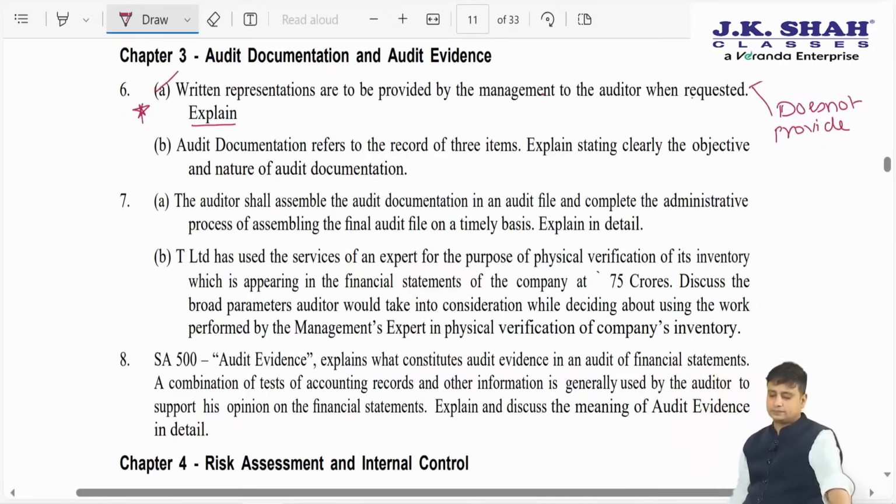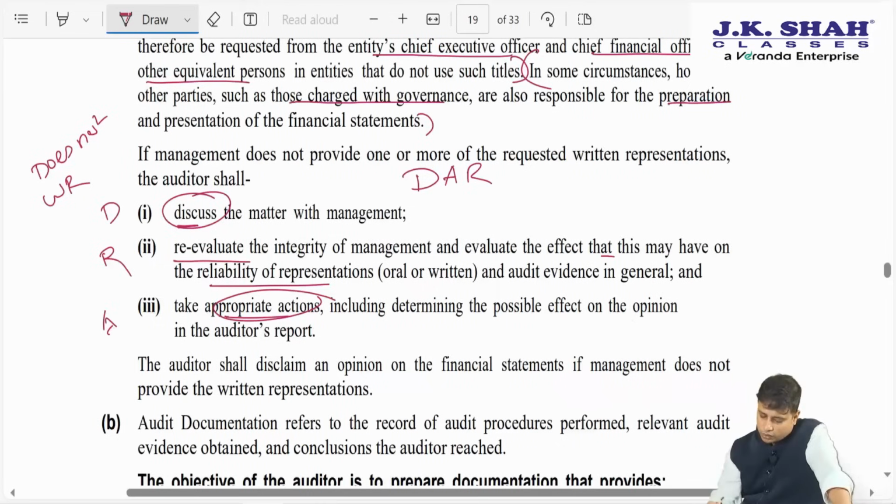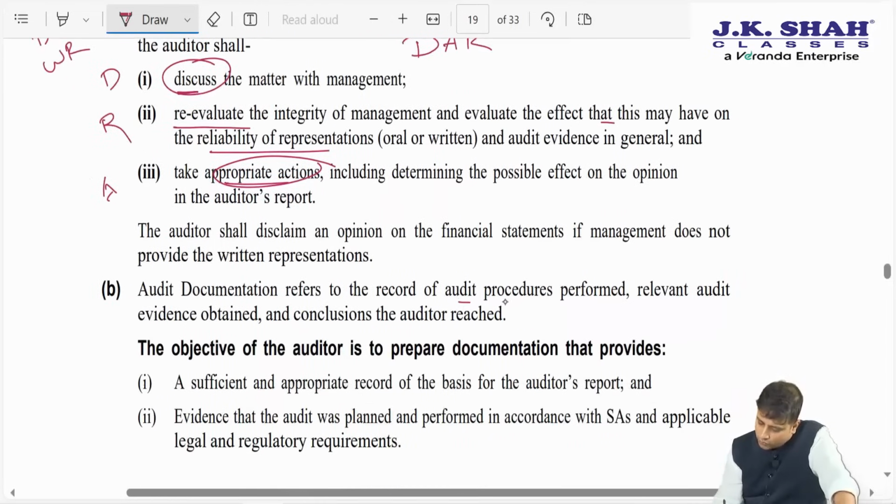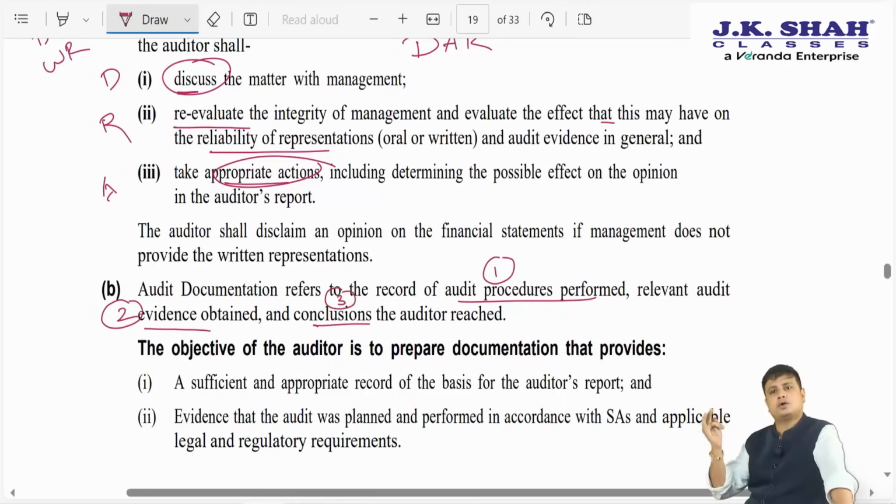Right. Second, audit documentation refers to a record of three things. Explain clearly, stating the objectives and the nature of audit documentation. What is audit documentation? It is a record of three things. What are those three things? It is a record of audit procedures performed. Second, relevant evidence that is obtained. And third, the conclusions reached. So it is nothing but a record of three things.